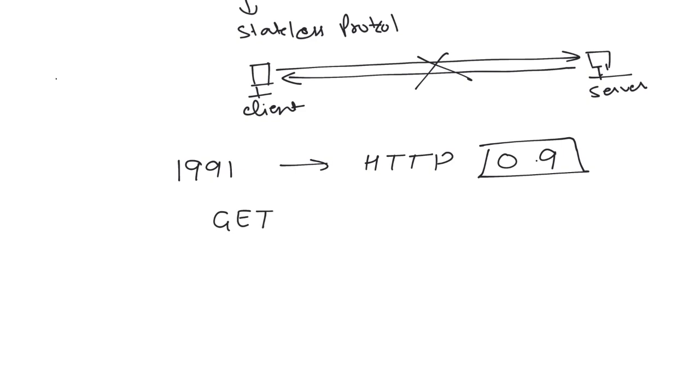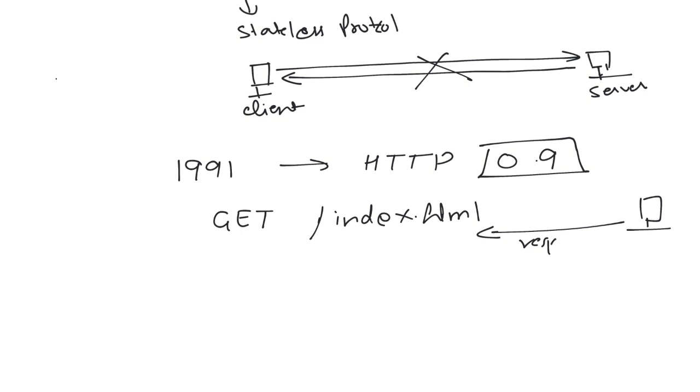So during the get method, when we send the request, let's say we are sending the request to open the index.html, right? So we will send the information in this form and we will receive the response from the server in the similar way, it's just a text response. So the website gets opened, right? So the websites are very simple during the year of 1991 to 1996, because in 1996 we are having version of 1.0. So website development was increasing efficiently, so there are so many things that got arrived.